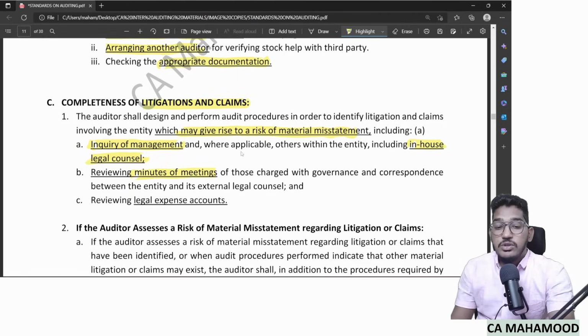Then read the minutes of the meetings of the top level management, the audit committee minutes, the board of directors minutes. Go to the minutes of the meetings and find out whether any external lawyers have been appointed for fighting the cases. And finally, check the legal expenses account also. Try to compare the legal expenses of the current year with the last year. Check whether there is any huge increase or decrease.